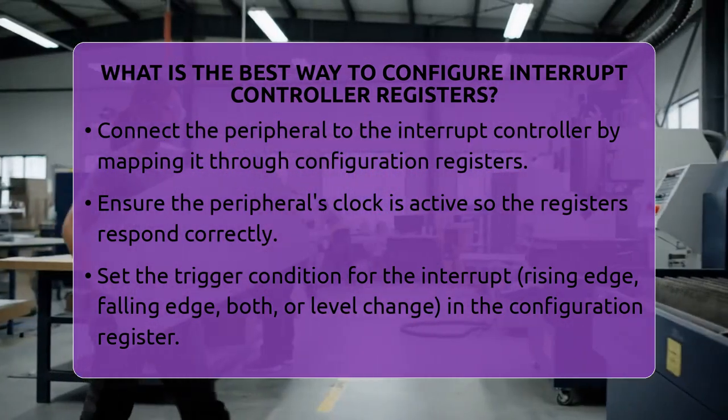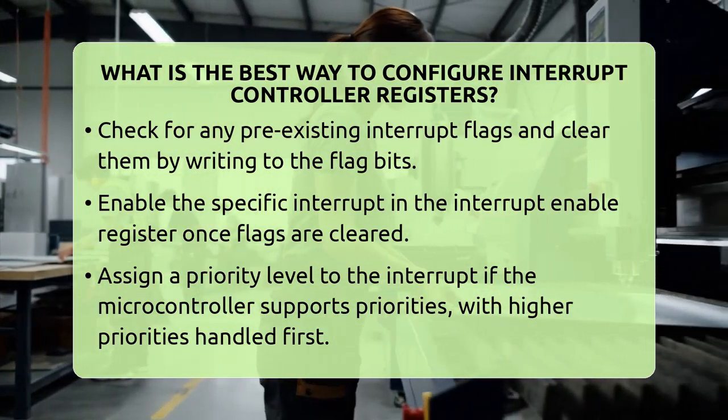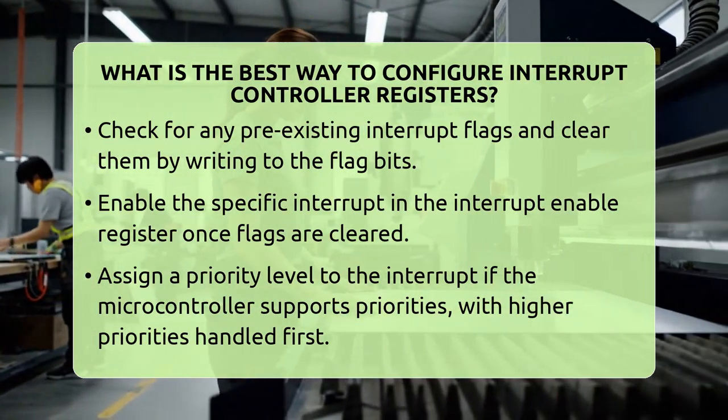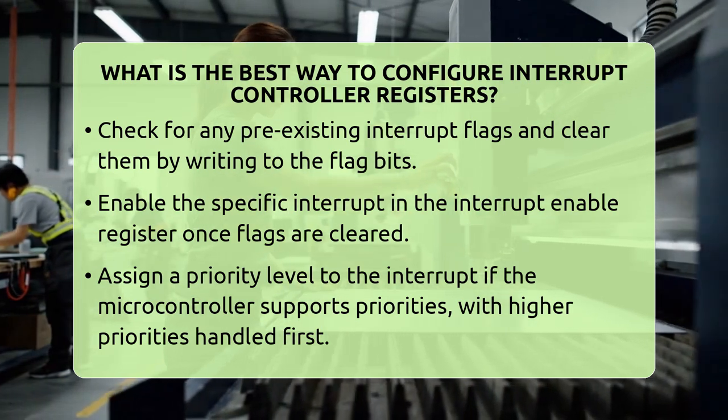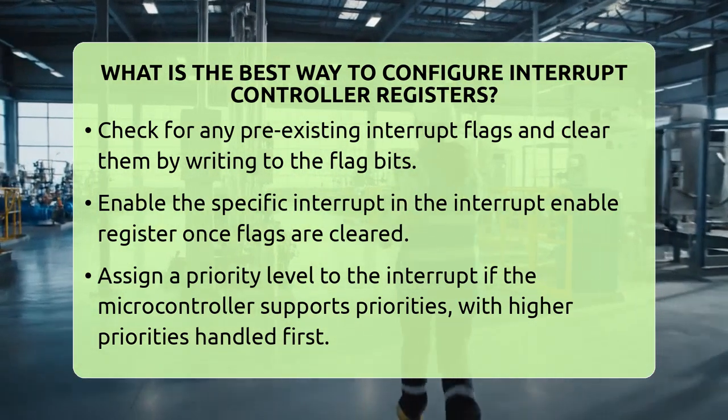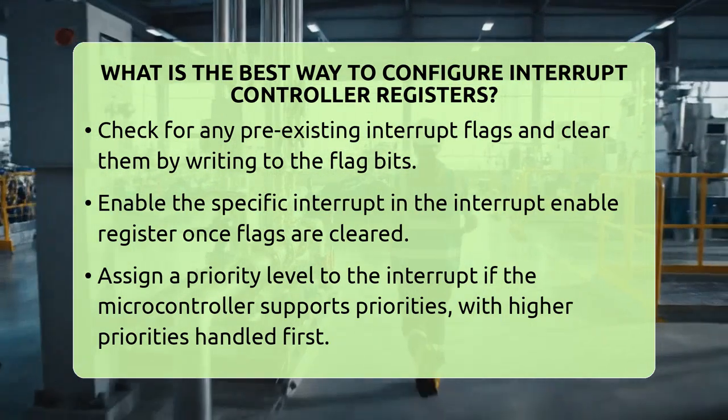Now, set the trigger condition for the interrupt. You can choose rising edge, falling edge, both edges, or level change, depending on what the hardware needs. This is done in the interrupt configuration register.